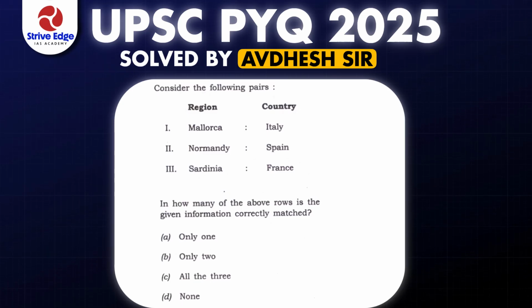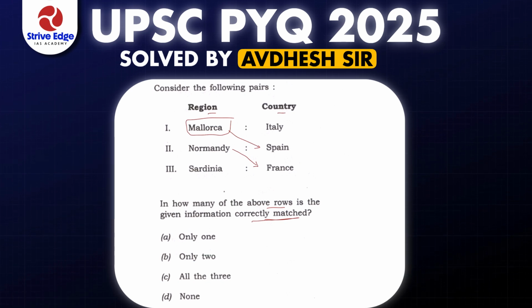Hello, let's see this Prelims question of 2025, and here regions and countries are given. The question says in how many of the above rows is the information correctly matched. So let's see which information is correctly matched and which one is wrong. Mallorca is a region which belongs to Spain and not Italy, right? Normandy is a region of France, right?